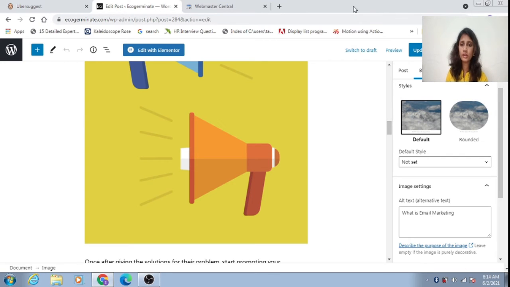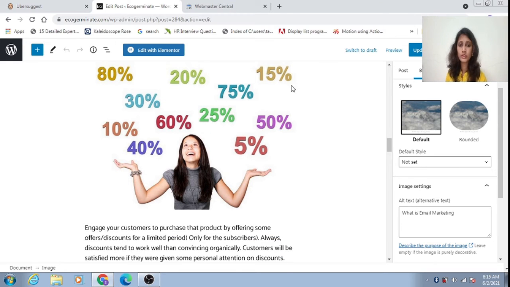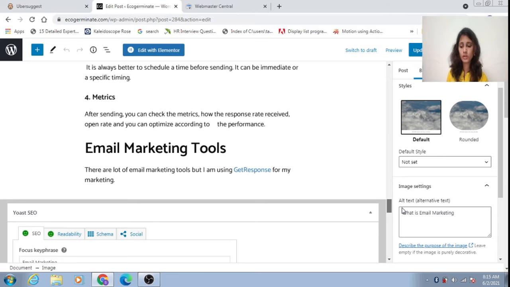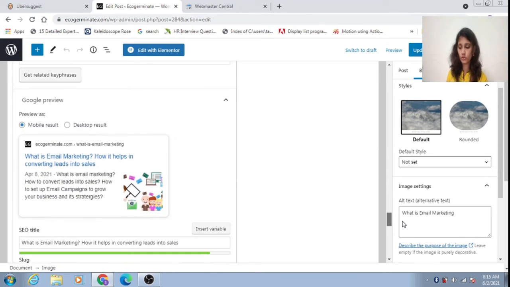Never go for copyrighted images, because Google might ban your blog post. So that is the image attribute. You have to use alt text for all the images. Only then will Google approve your blog, and you can easily get ranking on Google.